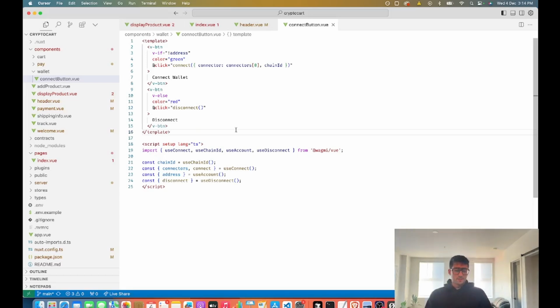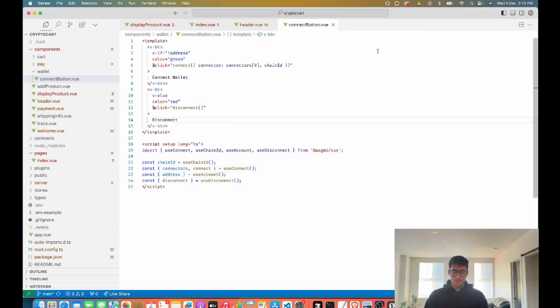So that's pretty simple. And what's beautiful about this too is that this address will maintain inside of the Wagmi state across the entire app. So I can copy this hook right here and put it anywhere else in the app, and it will display the same address. It's really awesome state management across the whole app. You can access this anywhere.